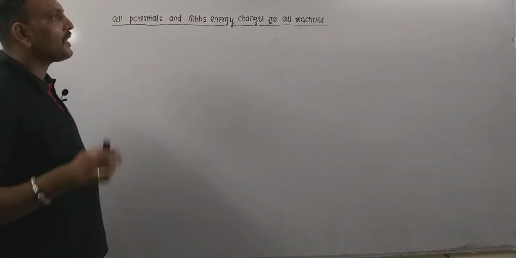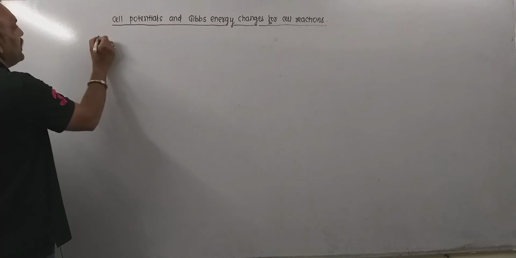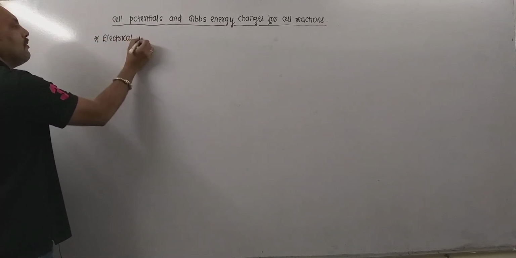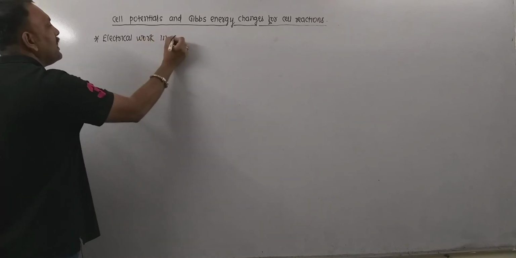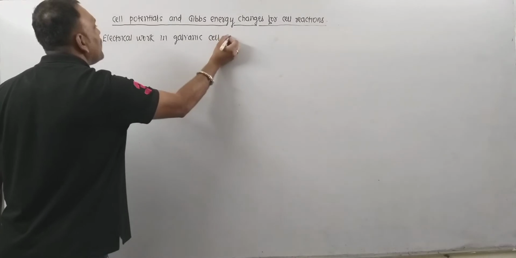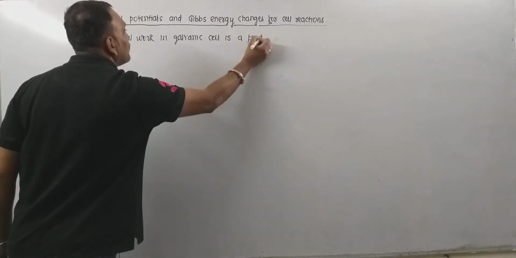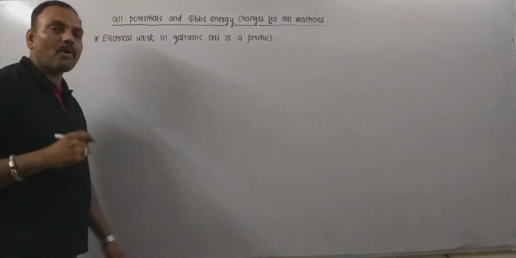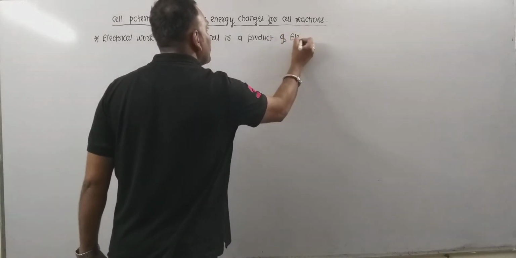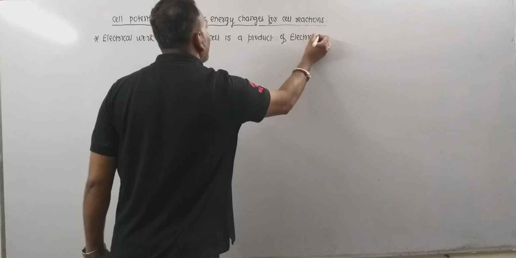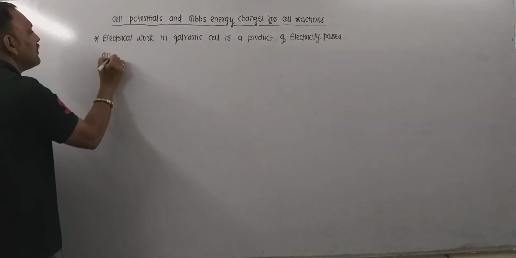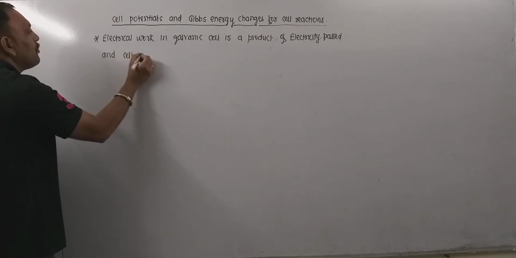Now, electrical work in a galvanic cell, remember, is a product of electricity passed and cell potential.